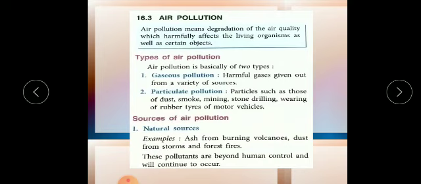All these come under gaseous pollution. Now particulate pollution: smoke particles, dust particles, and solid minute particles from mining, stone drilling, and wearing of rubber tires of motor vehicles. All these come under particulate pollution.